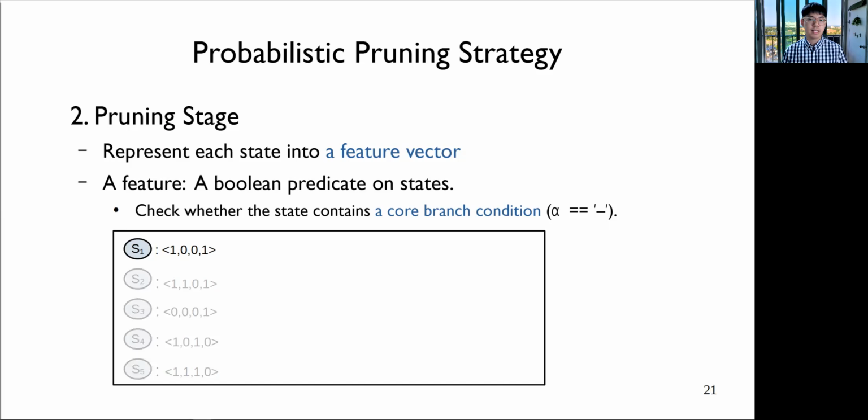For example, let's look at the first state. The first state contains the first and the fourth core branch conditions, but not the second and third ones. So the feature vector of the first state is marked as 1, 0, 0, 1. In this work, we automatically generate these low-level features based on the accumulated data during symbolic executions. Please read our paper on how to automatically generate features in detail.